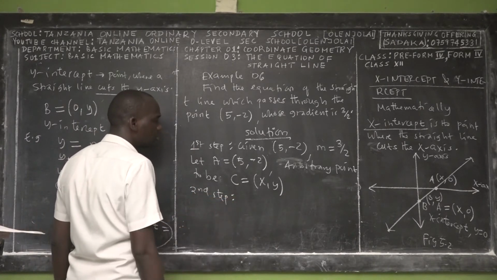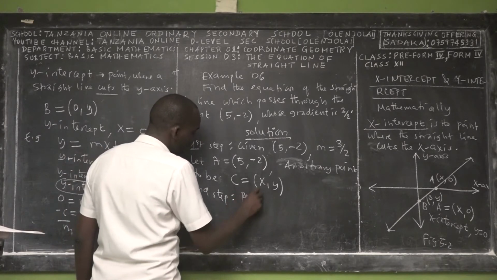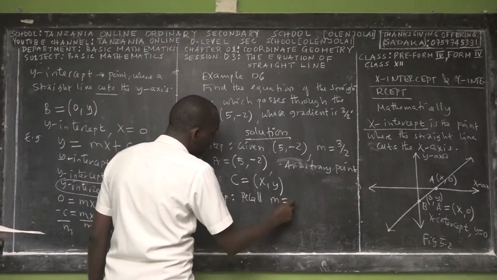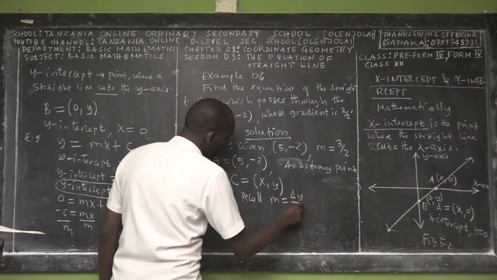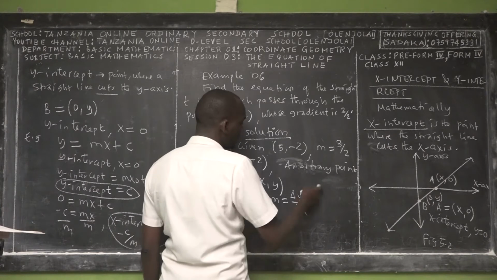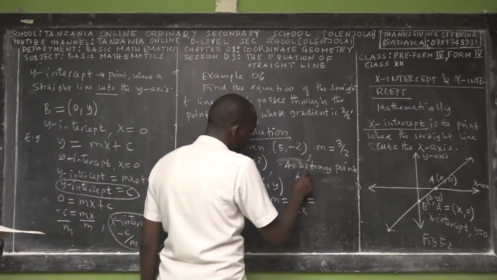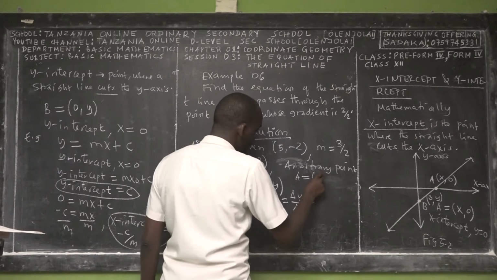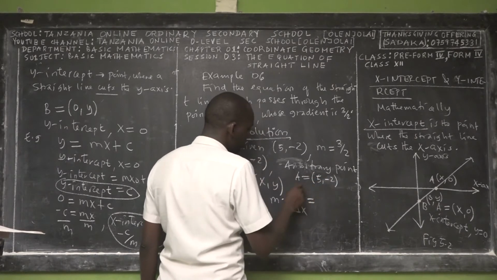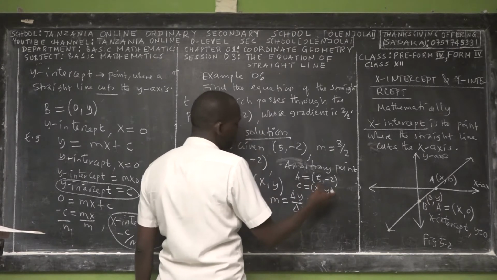So when you have this information, you can go to the second step. You have to recall the formula for finding gradient: gradient is change in y over change in x, right? For this case, we have only two points, A (5, -2) and C (x, y).